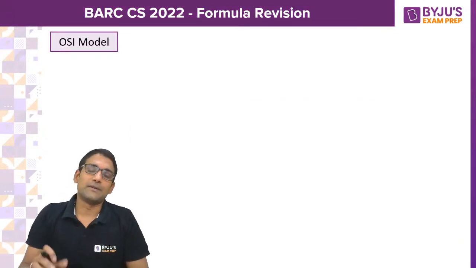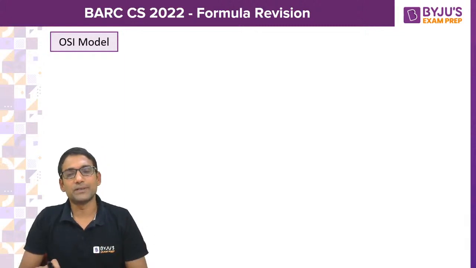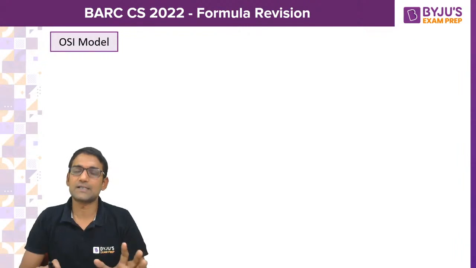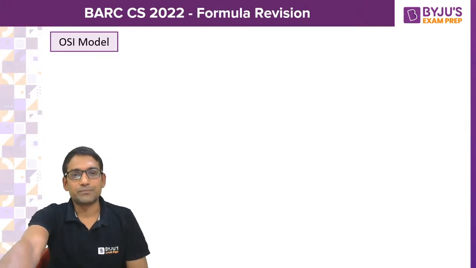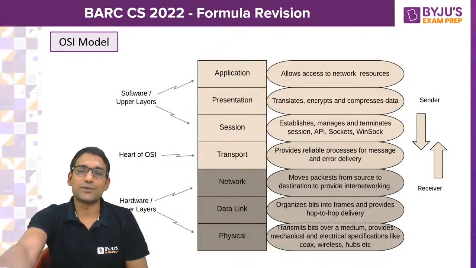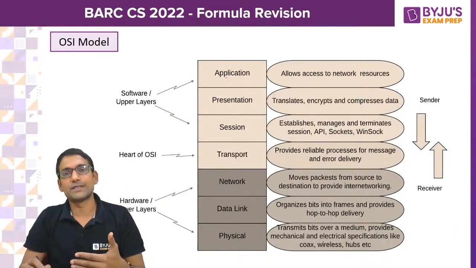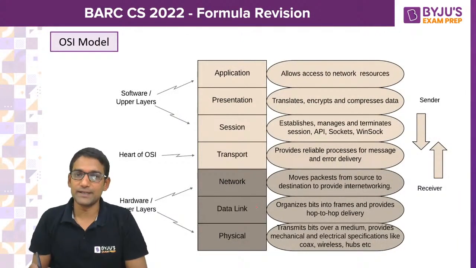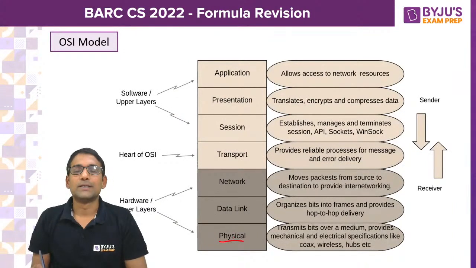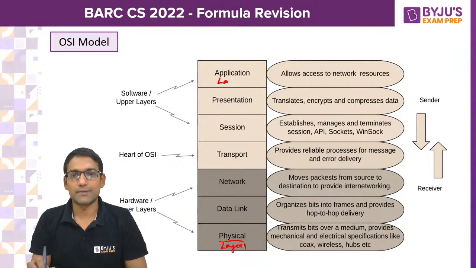For any exam you prepare from the subject computer networks, definitely you have to go through the OSI model, the Open Systems Interconnection model, which is developed by ISO. According to OSI, there are 7 layers, starting with layer 1, the physical layer, up to the application layer, which is layer 7.